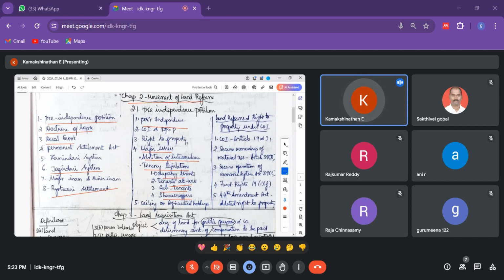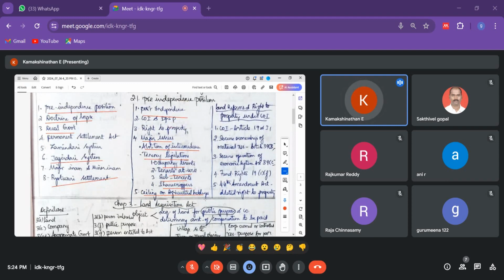Okay, and there is a ceiling on agricultural holdings. So ceiling on agricultural holdings means, see, in order to prevent the concentration of wealth in few hands, okay, they have declared that there are different kinds of lands. Okay, wetland, dry land, okay, and double crop land. So there are different qualities of lands also. Okay, so if it is a wetland, he can have only 180 to 360 acres of land. Okay, again, when it is for a person, it is for a family of 4 to 5 members only.